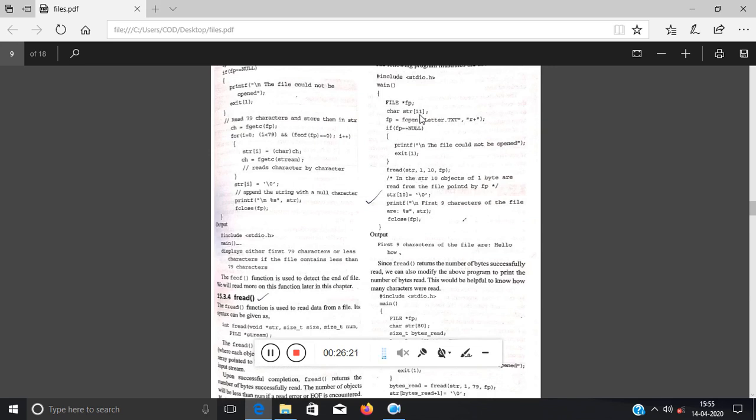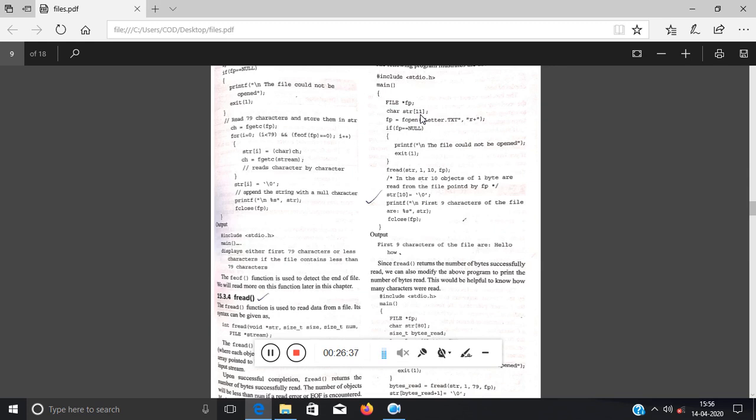Now the size is 11, so 0 to 11 will be the range of the index, and for each portion of the array the size will be 1 byte, right?